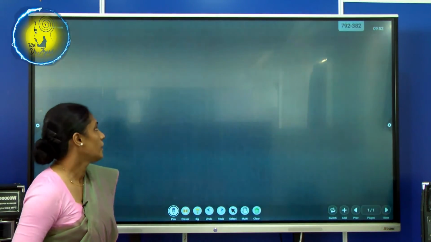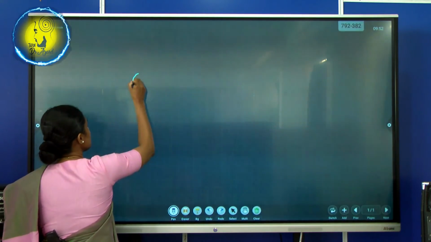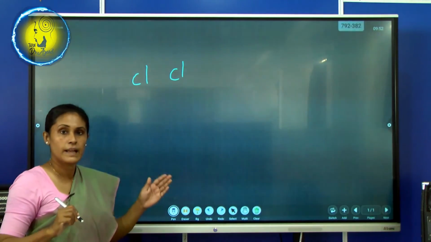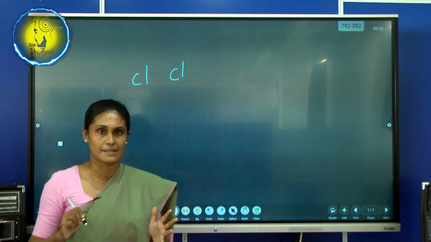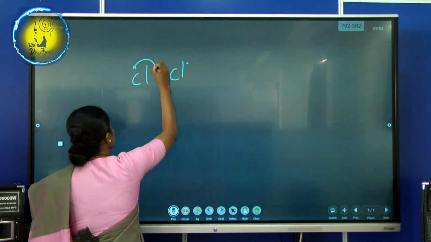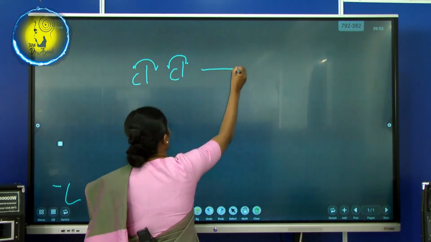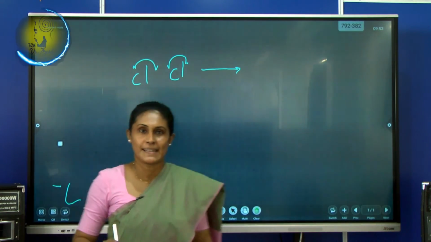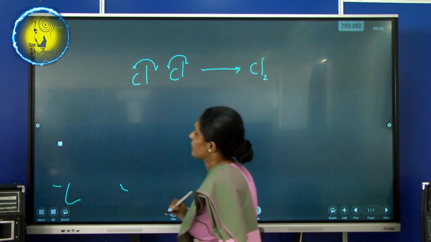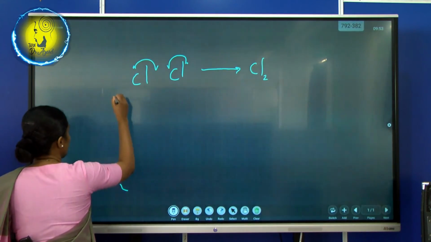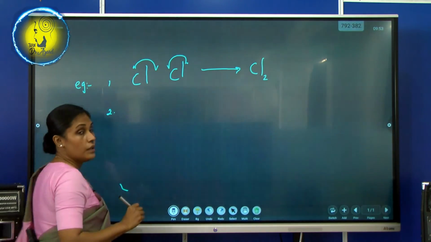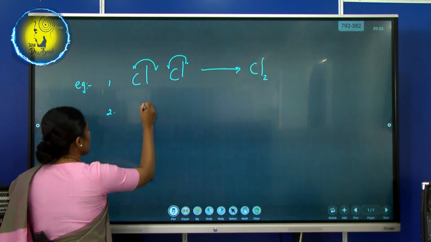Right. These are the examples that prove where the chain terminates, right? In the examples it is easily visible. See, now what will happen, dear children? Yes, this is the formation of diatomic chlorine. Then, this is example number 1, this is example number 2. In the second example you had